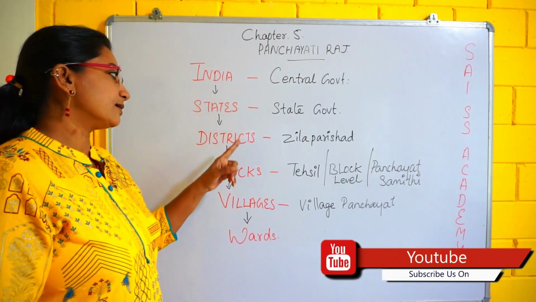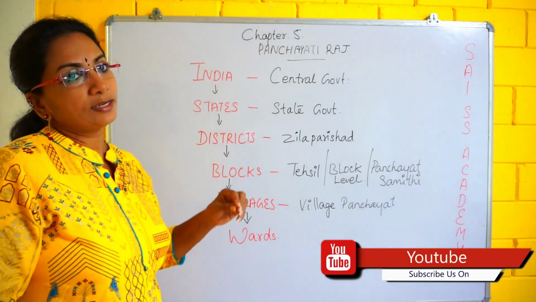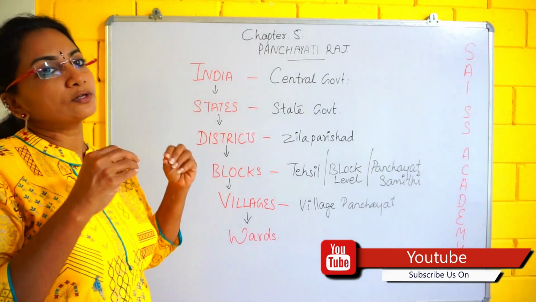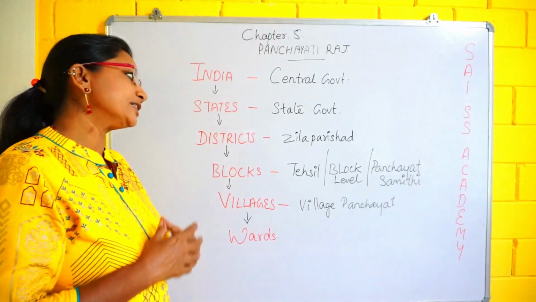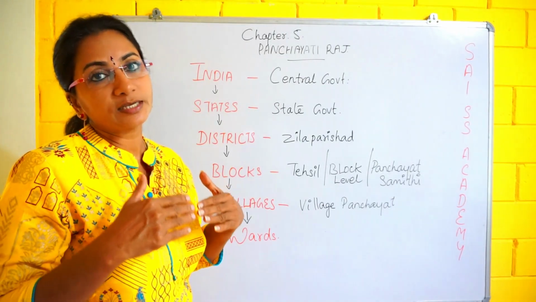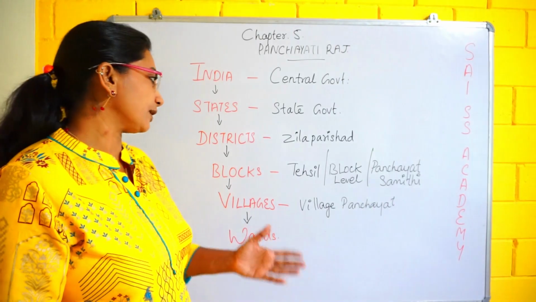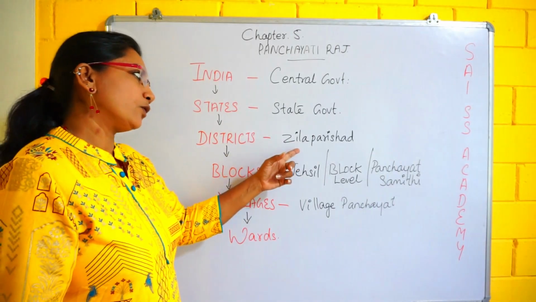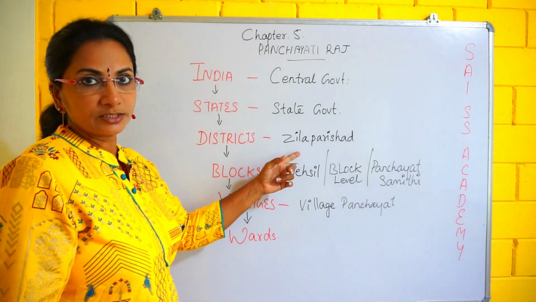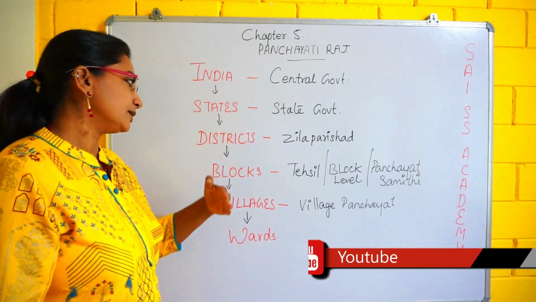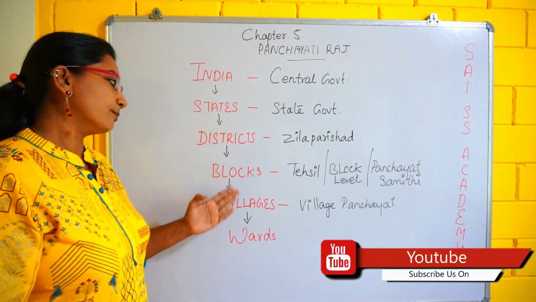Again, the states are divided into districts. Why? Because it is not possible for the state government to reach all its people. Districts are governed by the Zila Parishad, and the districts are again divided into blocks.